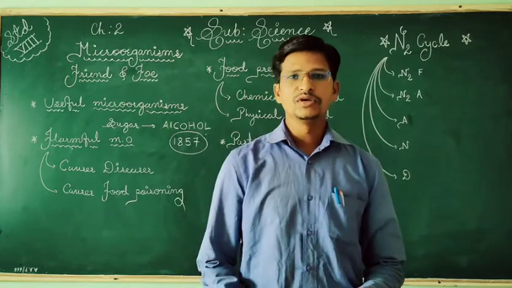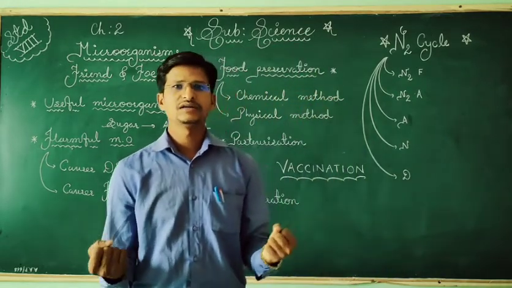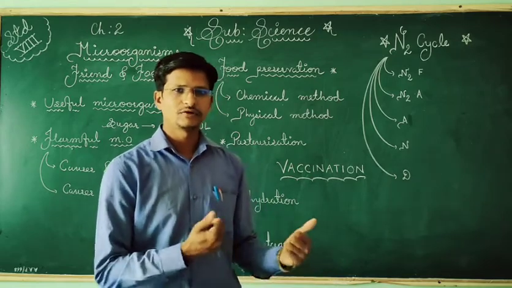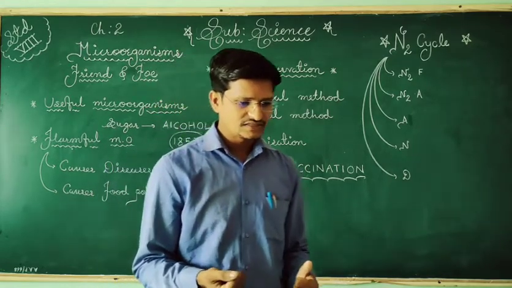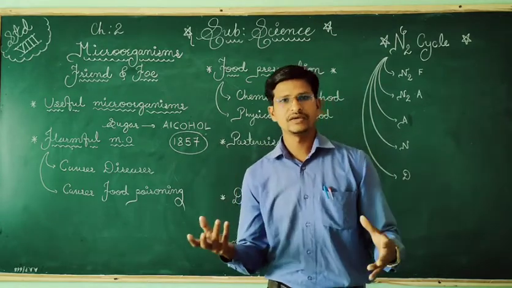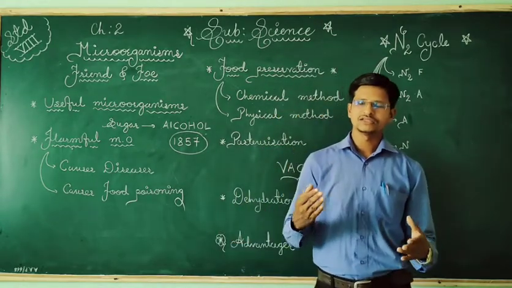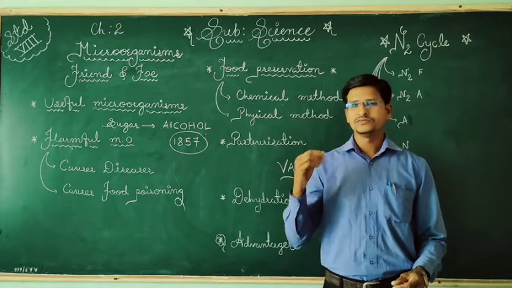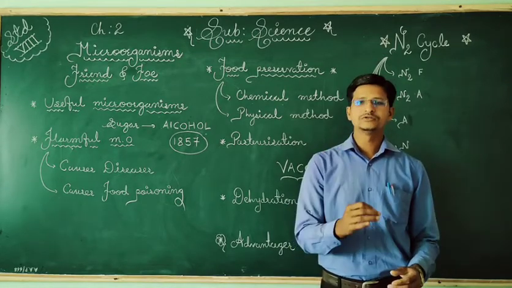Next is immunity. What is immunity? It is the ability of the body to fight against disease-causing microorganisms. Each and every human being, each and every animal, each and every living organism has immunity power to fight against them.